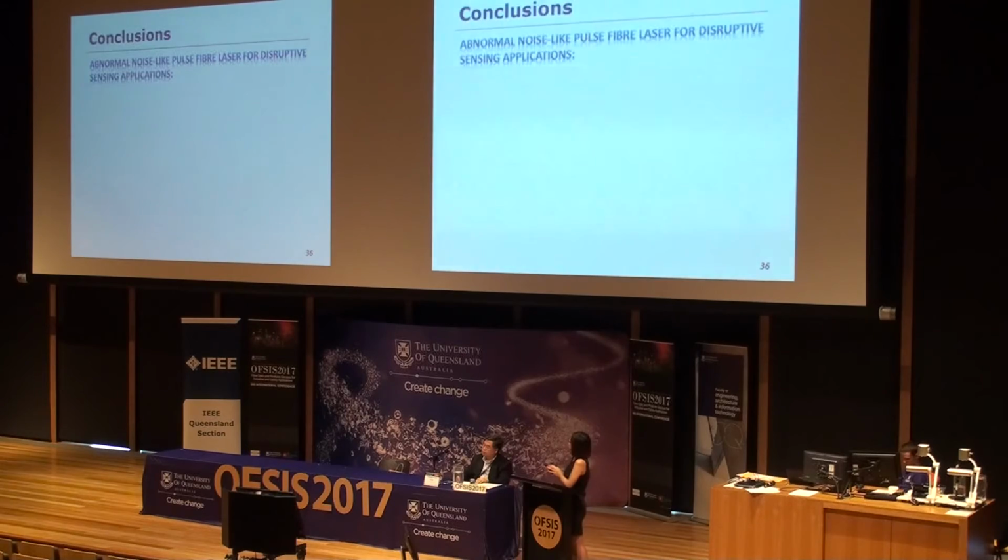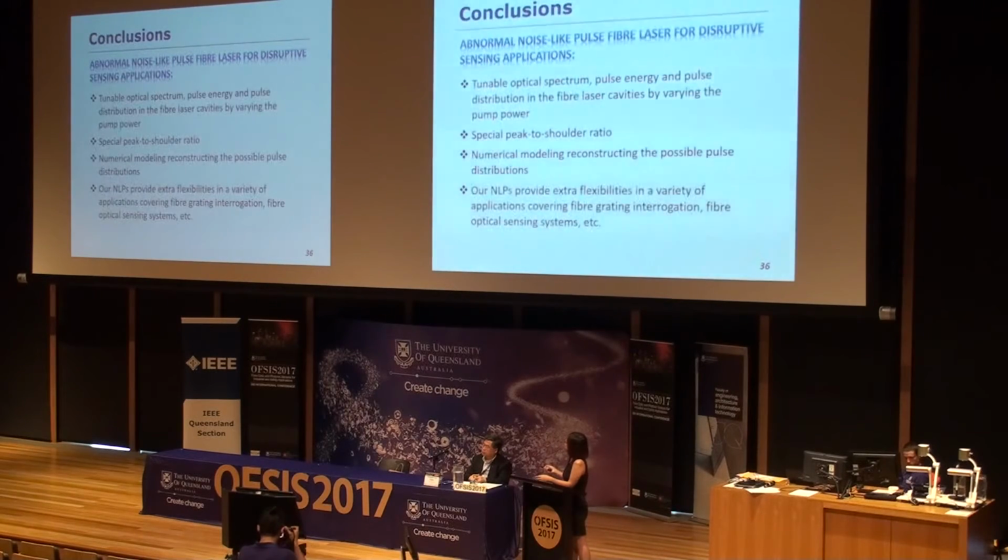Now we come to the conclusion. We have successfully built up an all-normal-dispersion mode-locking system, creating noise-like pulses, which can be used for sensing applications. The optical spectrum, pulse energy, and pulse distribution in the fiber laser cavity can all be tuned by varying the pump power.